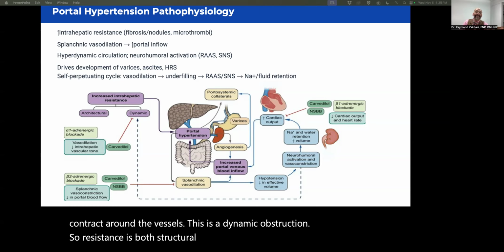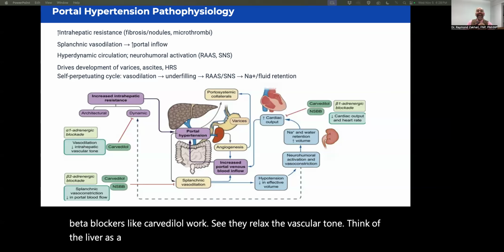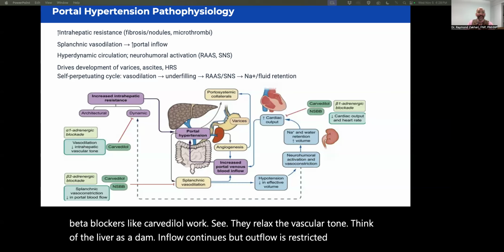That's why the non-selective beta blockers like carvedilol work. See, they relax the vascular tone. Think of the liver as a dam. Inflow continues, but outflow is restricted, and the pressure builds.